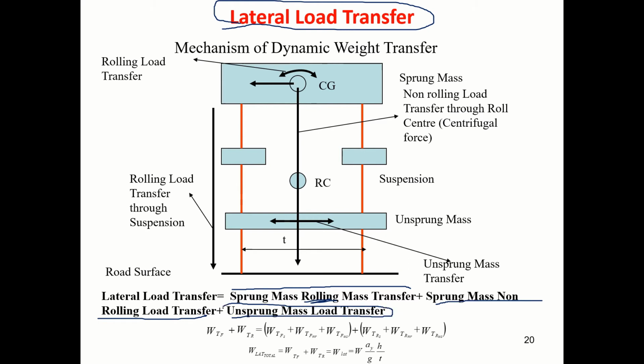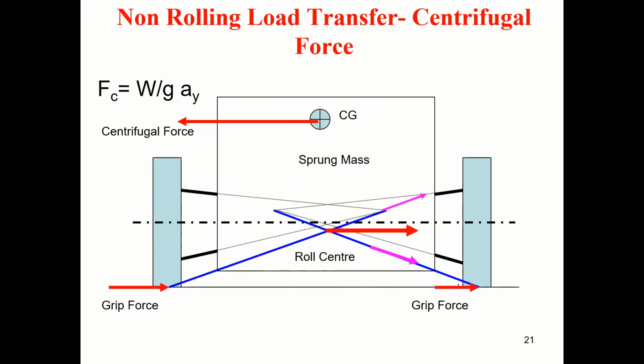Let me not bother about the last one. Now let me consider these two: sprung mass, non-rolling load transfer.